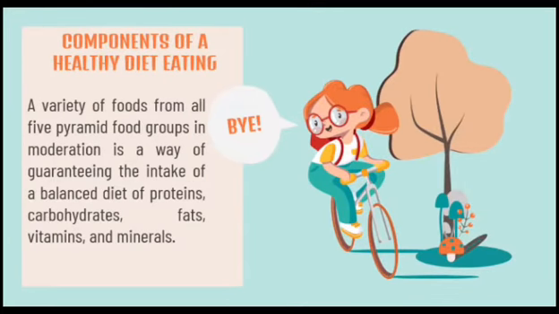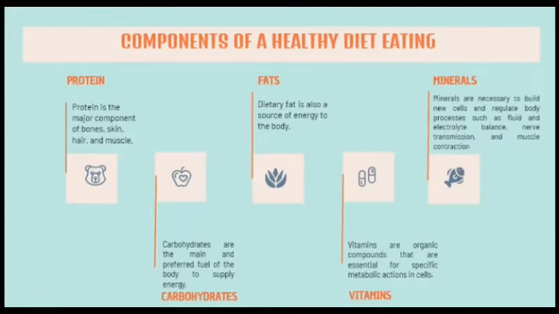Components of a healthy diet. Eating a variety of food from all 5 pyramid food groups in moderation is a way of guaranteeing the intake of a balanced diet of proteins, carbohydrates, fats, vitamins, and minerals. Protein. Protein is the major component of bones, skin, hair, and muscle, and is responsible for a wide variety of essential functions in the body. Because it is essential for growth, protein intake is crucial for children. Complete proteins contain all amino acids, incomplete proteins do not.